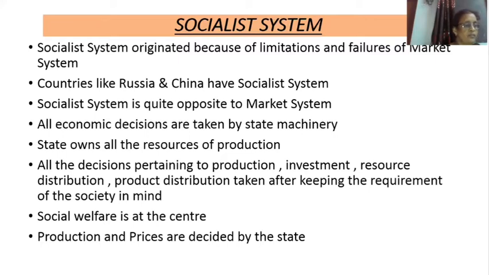So what is a socialist system? It has taken all the good points of the market mechanism system and it tries to remove the limitations of a market system. And it is just the opposite of a market system. In a socialist system, everything is under the control of the state machinery, and the state owns all the resources of production. All the decisions related to production, investment, resource distribution are taken after keeping the requirements and needs of the society in mind.